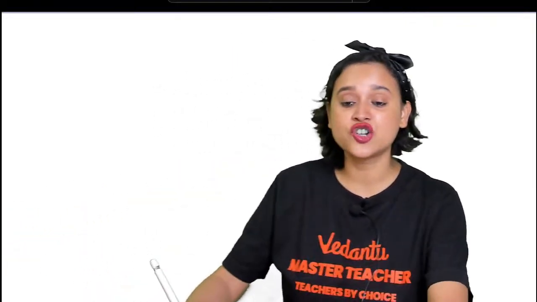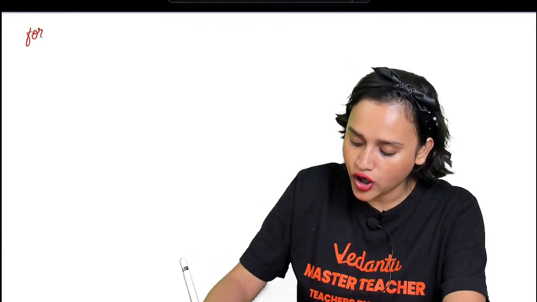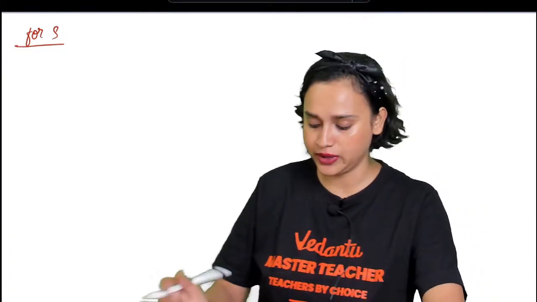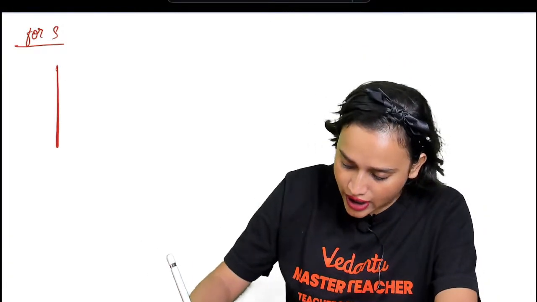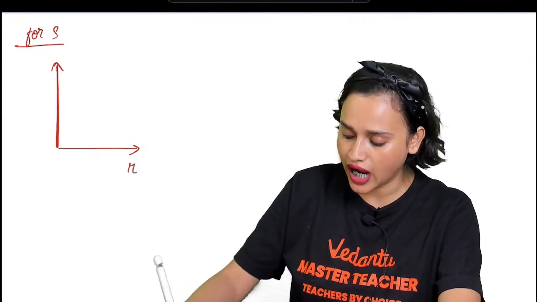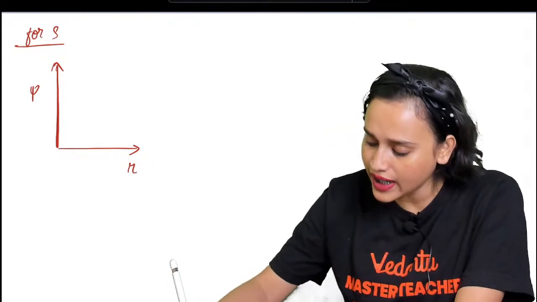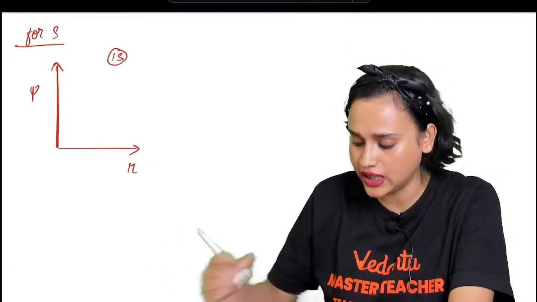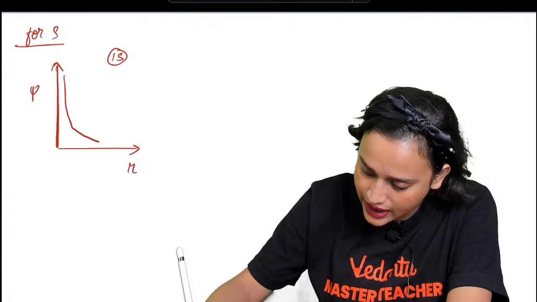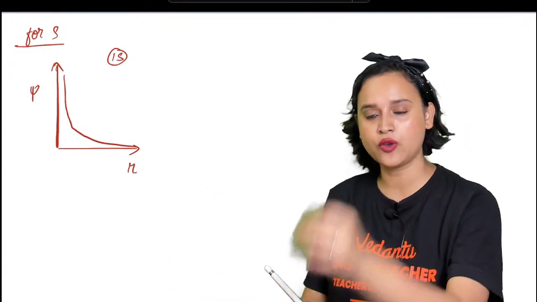Okay, let us draw the graphs. First of all, let us draw it for the s orbital. Check it out here, drawing the graph. This is your r. And this time we are taking s. Our graph for the 1s orbital is going to look a little like this. This will be for 1s.